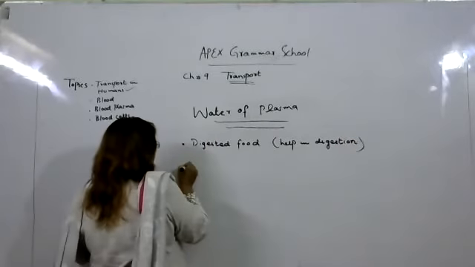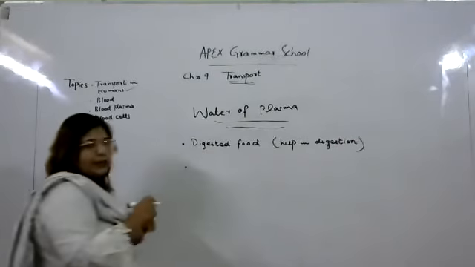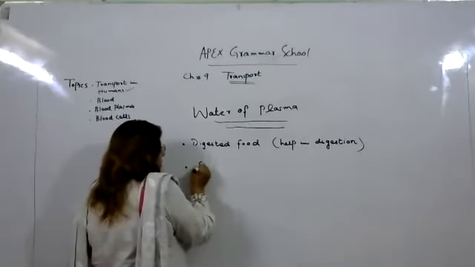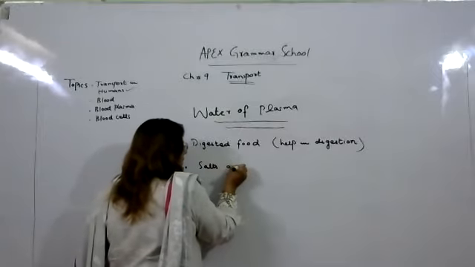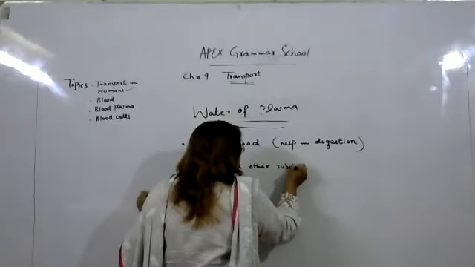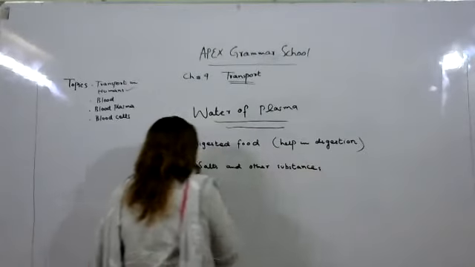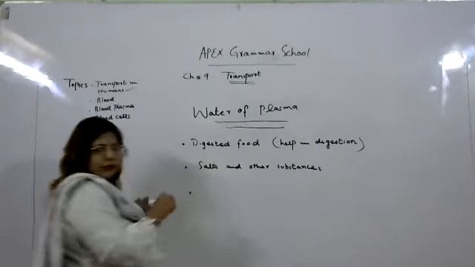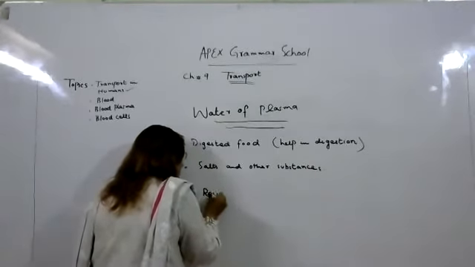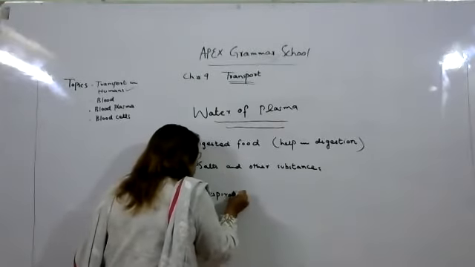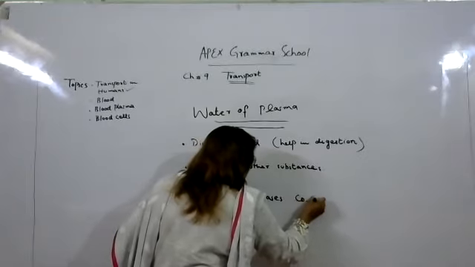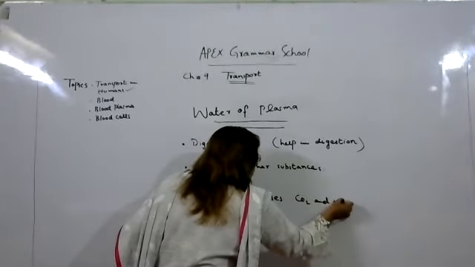And the second one, it also has other substances, like some salts. And the third one is that it also has respiratory gases like carbon dioxide and oxygen.